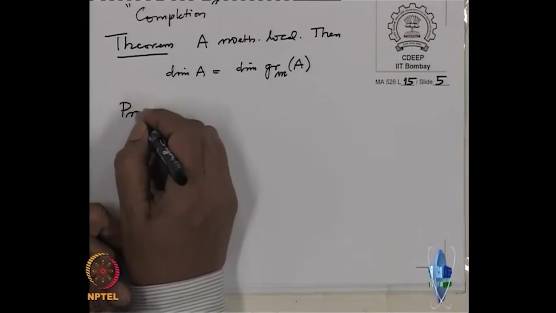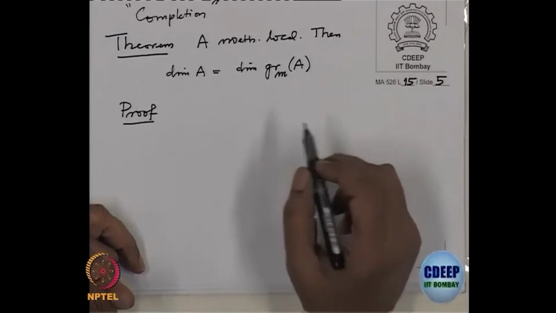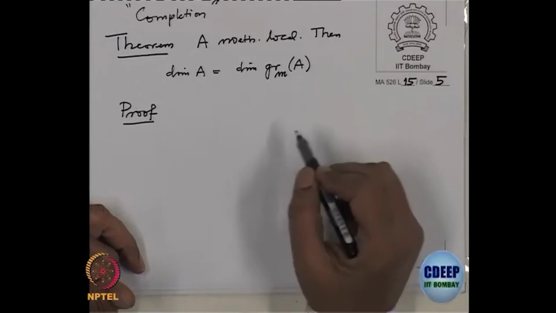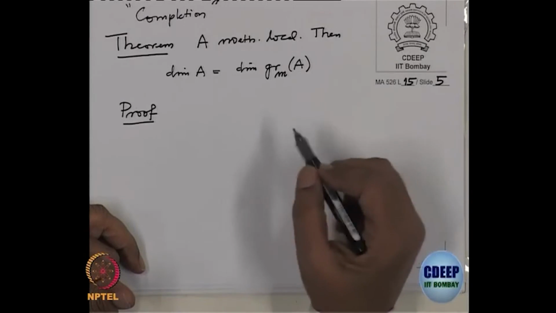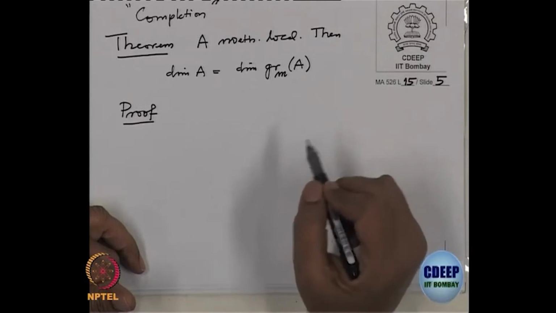I only have to tie up several steps, so I will be a little bit sketchy, but you have known all the proofs earlier when we did Hilbert functions and Hilbert polynomials and so on.